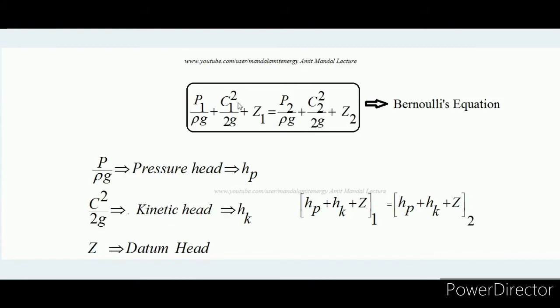Okay. Now the question is, what is the unit of these terms, P by rho g and c square by 2g, in general?